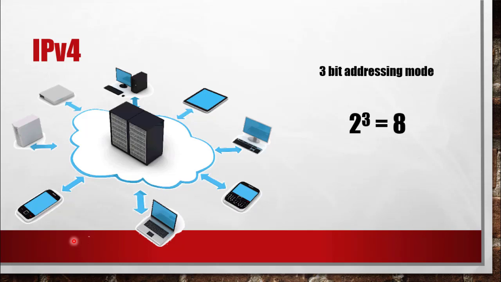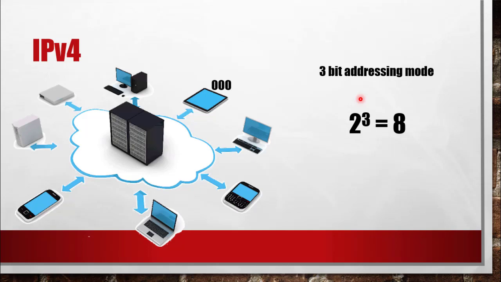The method of calculating the number of addresses that you can give them is 2 to the power number of bits used for addressing. So here I am using a 3-bit addressing mode. So 2 to the power 3 would give me how many addresses I can give to each of the devices here. So I can give a maximum of 8 addresses.